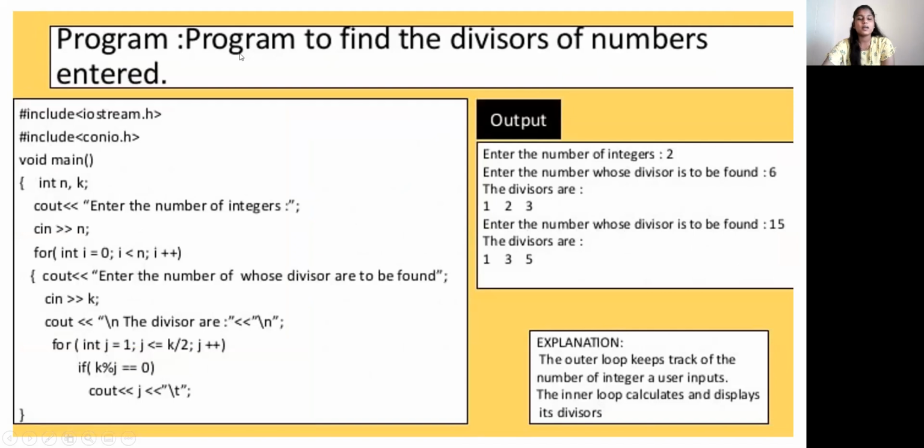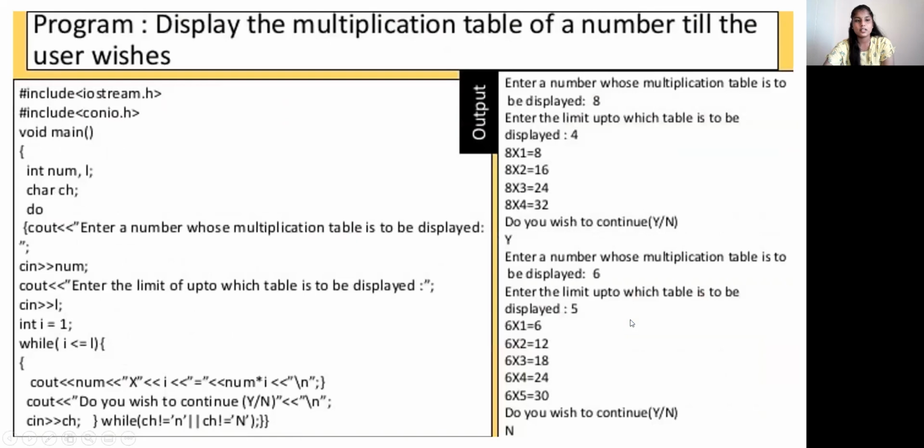And this is the other example, a program to find the divisors of the numbers entered. This is the program and this is the output. Explanation. The outer loop keeps track of the number of integers a user inputs. The inner loop calculates and displays its divisors.